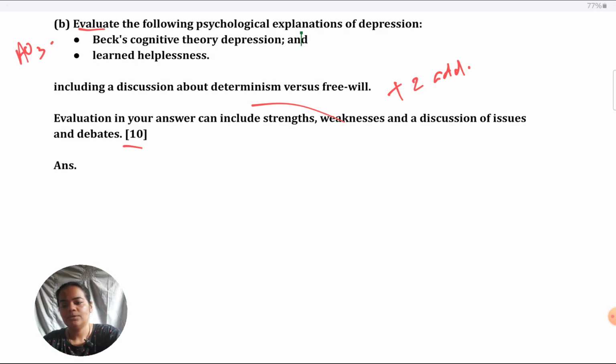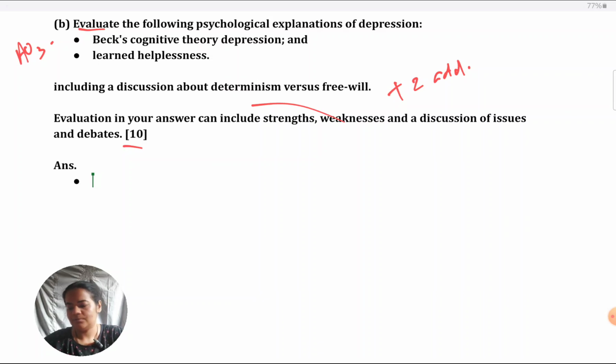If you want to learn about the PEEL format of writing, if you want to learn how to give context and reasoning, I have covered those things in previous videos. Today I won't be able to do that much. Today I'm just going to give you, from a brainstorming point of view, what all points are possible, and just a little bit I'll touch upon how you can elaborate on them. Again, a full model answer tailored to 10 marks is there on my website. But besides what I have given in that model answer, what other possible evaluation points are there which you could also cover? I'll just run through all of those right now.